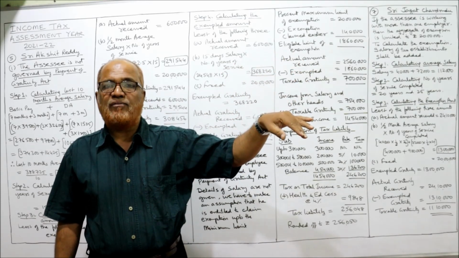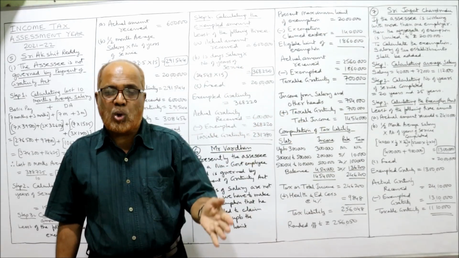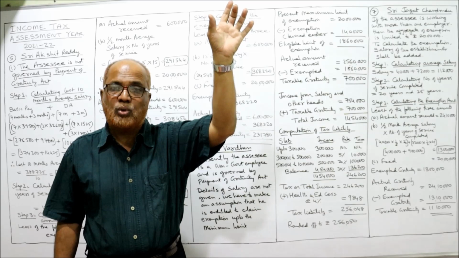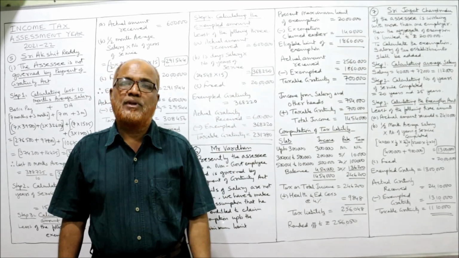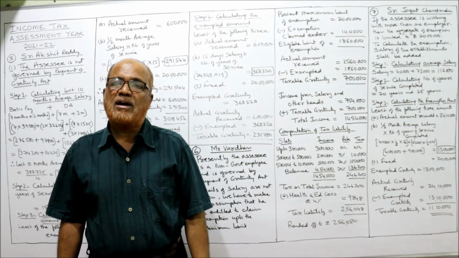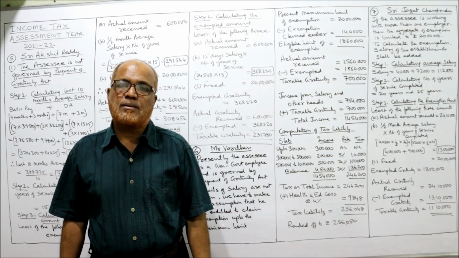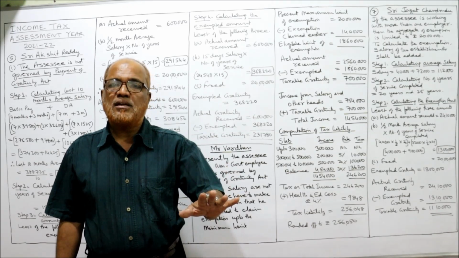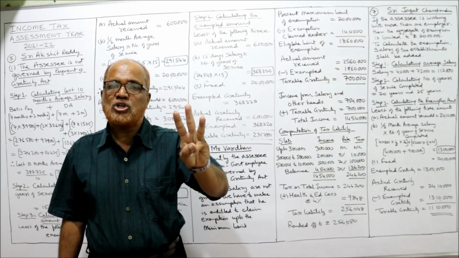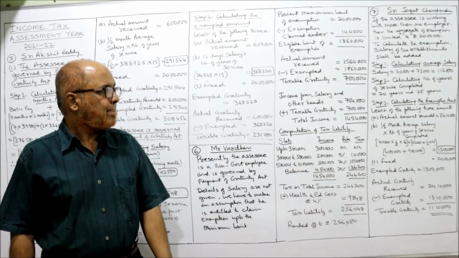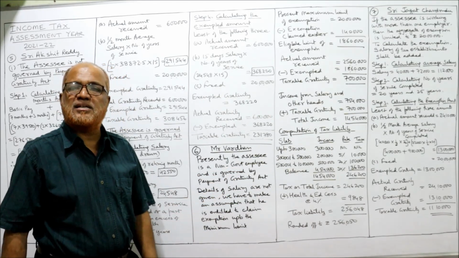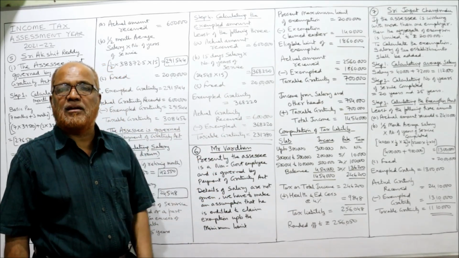He retired from there, and within 2 months he joined a private company, and he has served from 2001-2002 to 2020-21. So he might already have crossed 60 years. He will be called a senior citizen. For a senior citizen, the basic exemption limit is 3 lakh. So, computation of tax liability: slab up to 3 lakh rupees is the basic exemption for a senior citizen.